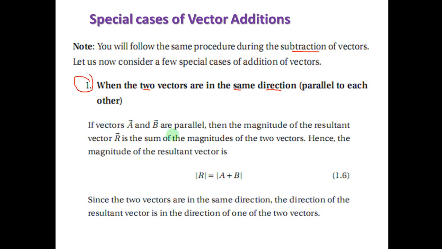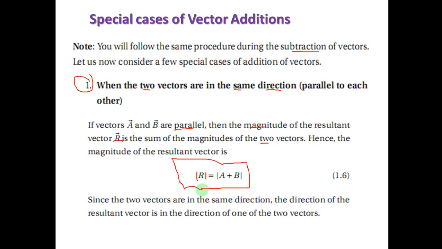If vectors A and B are parallel, then the magnitude of the resultant vector R is the sum of the magnitudes of the two vectors. Hence, the magnitude of the resultant vector is R equal to A plus B. Here, when we put in the absolute value, as I told you in the previous video, it tells us it is magnitude. So, the magnitude of the resultant is A plus B. In this formula, what you focus on is only the magnitude.